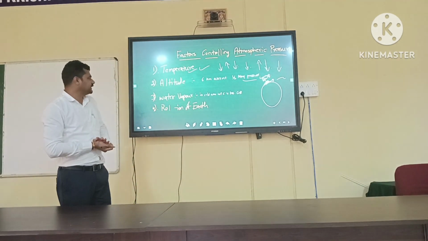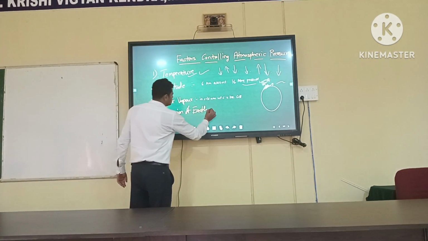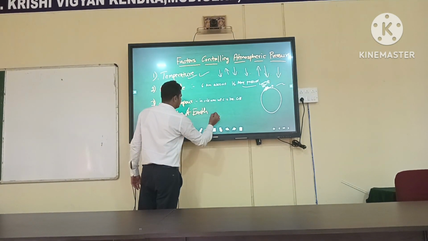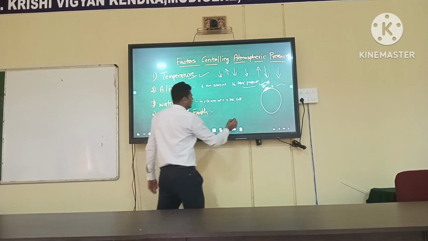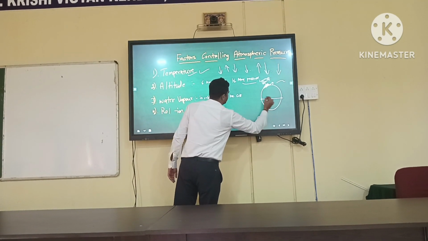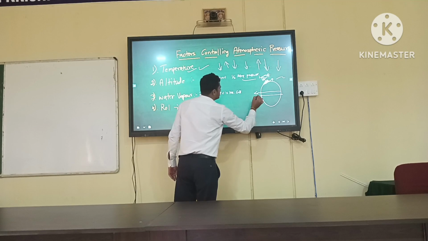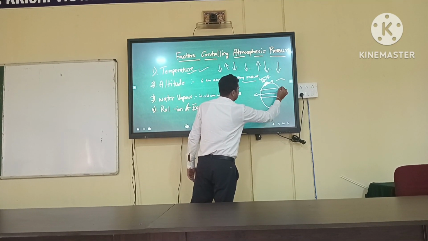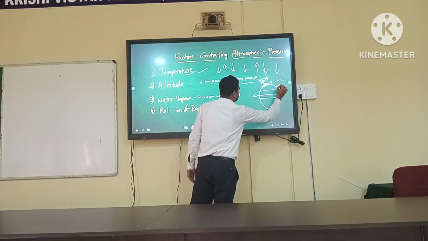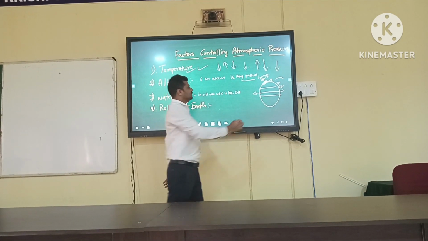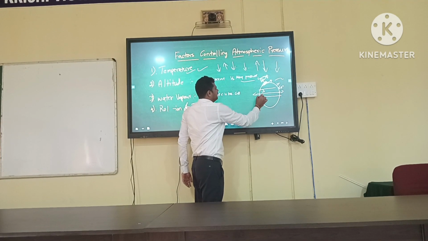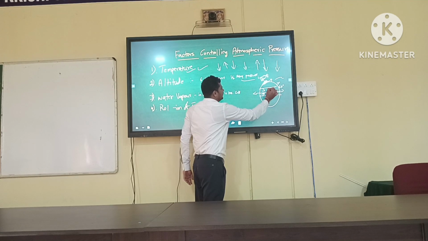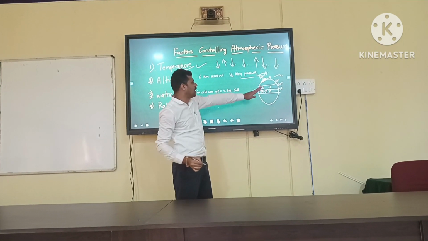If you come to the rotation of Earth, we all know that near the horse latitudes, generally air pressure will be higher as compared to the 60 and 70 degree latitudes. The air will move both from the equator and from the 60 and 70 degree latitudes towards the horse latitudes.